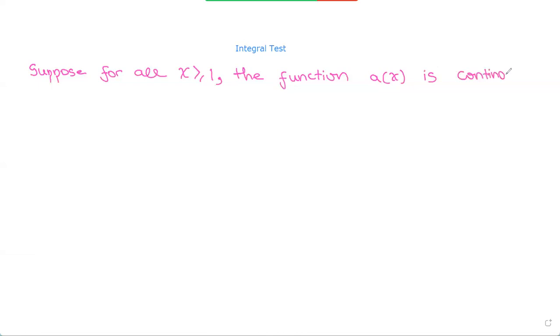It says that suppose for all x greater than or equal to 1, the function a of x is continuous, positive, and decreasing.